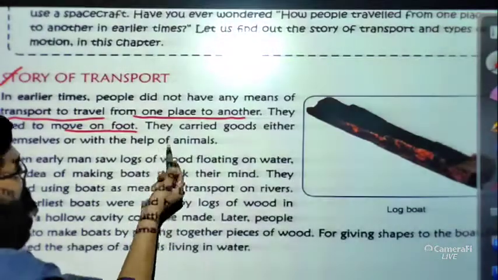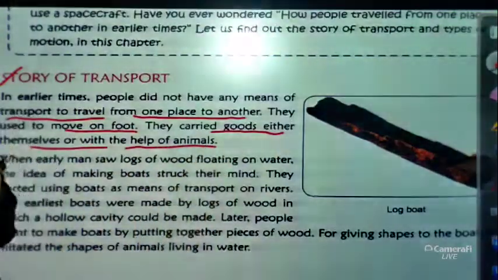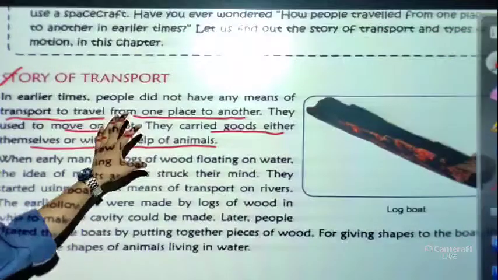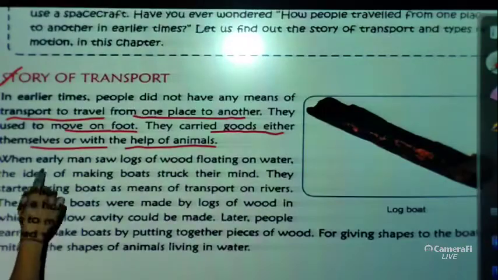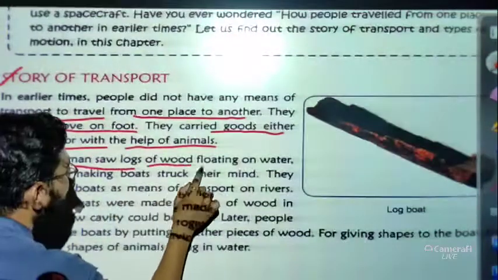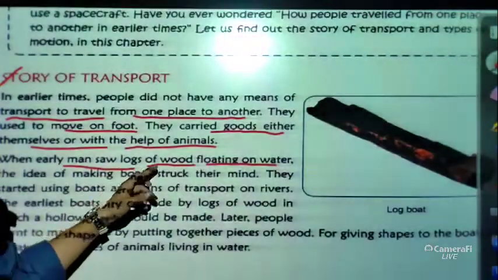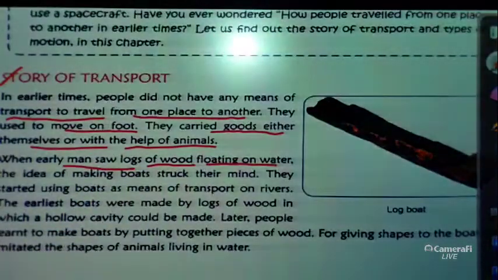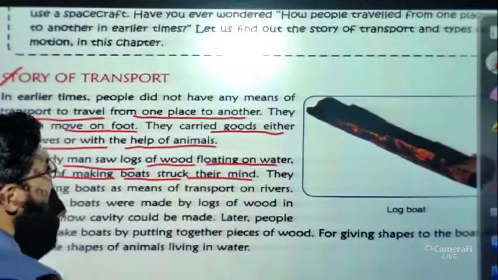They carried goods either themselves or with the help of animals. By using this technique they could carry their goods. Now, when early men saw logs of wood floating on water, gradually the idea of making boats got stuck in their minds.